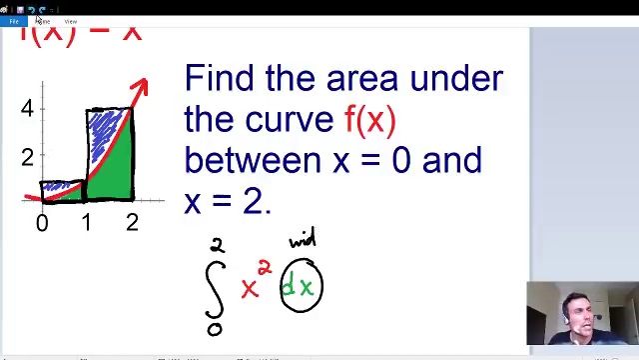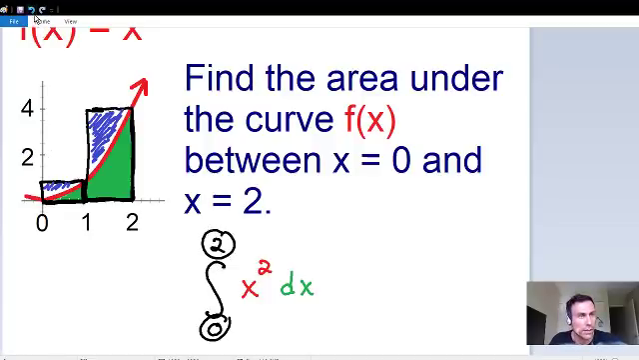And so what we're doing with this definite integral is adding all of these rectangles together from 0 to 2, these infinite amount of rectangles from 0 to 2, and we're going to get an exact area, which I think is pretty fascinating.